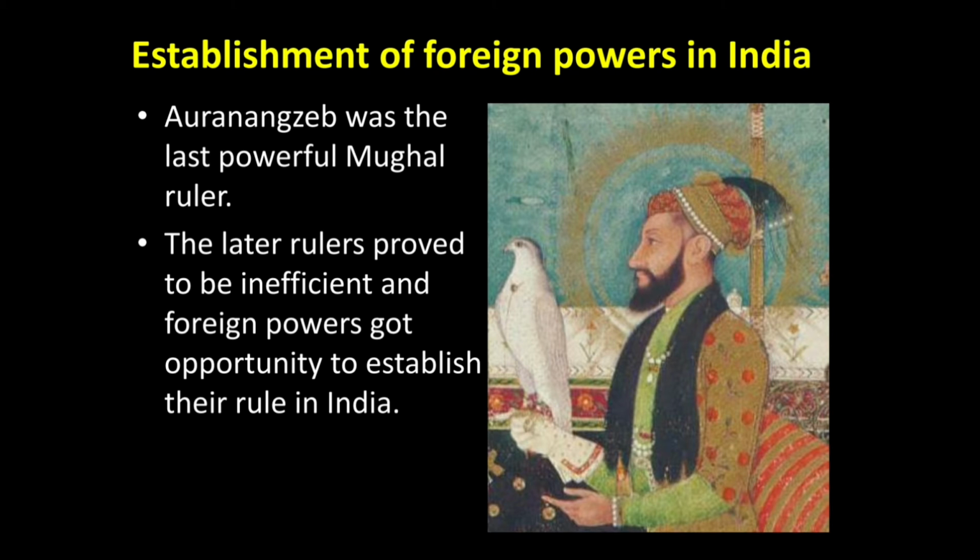So at that time, when the East India Company or the Britishers first came to India in order to make trade, the last successful Mughal ruler was Aurangzeb. At that time, the Mughal ruler who was controlling the Indian subcontinent was Aurangzeb, and Aurangzeb was the last successful Mughal ruler. After Aurangzeb, his successors were not so powerful and they were very inefficient. So after Aurangzeb, the Mughal power started declining. The later rulers proved to be inefficient and foreign powers got the opportunity to establish their rule in India.